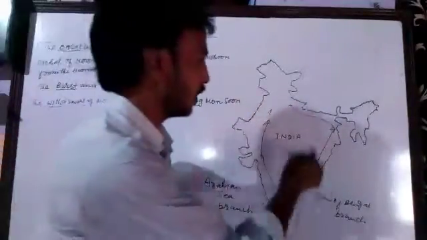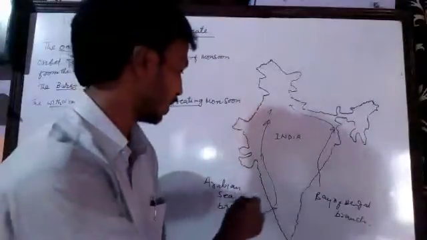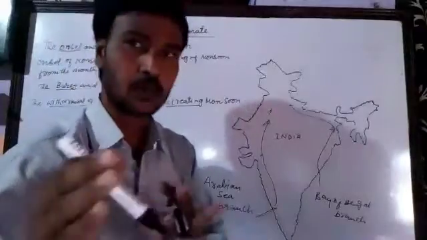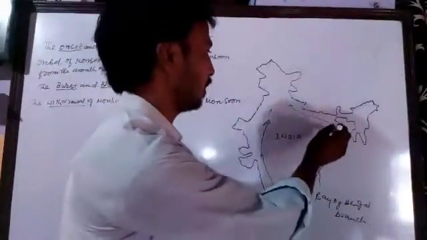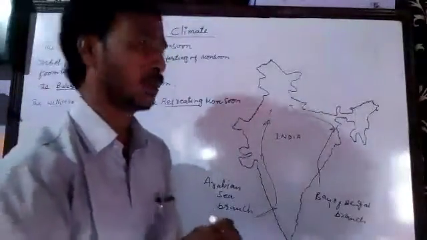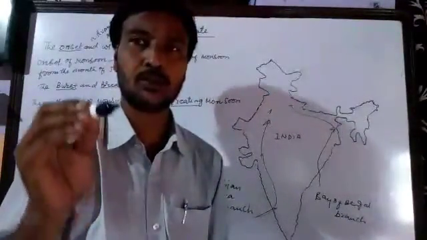In this way, the Arabian Sea branch and the Bay of Bengal branch carry the monsoon wind and rain and give rainfall to different parts of India. That is the advancing monsoon, and it happens in the months of June and July.